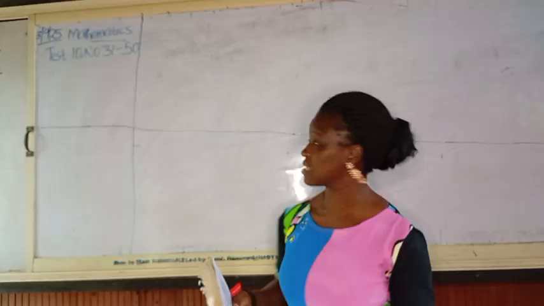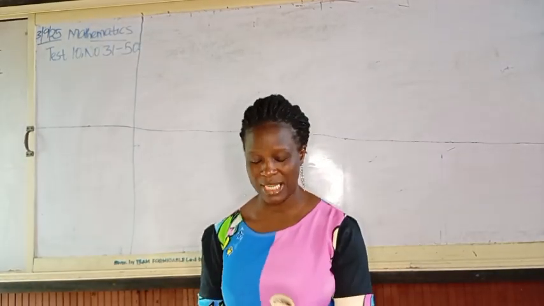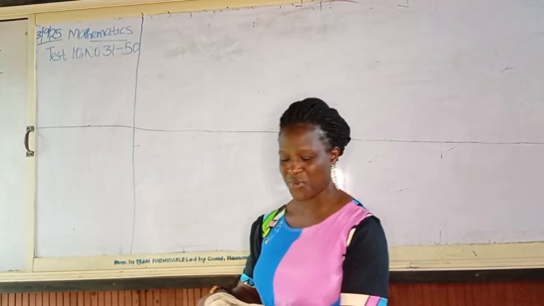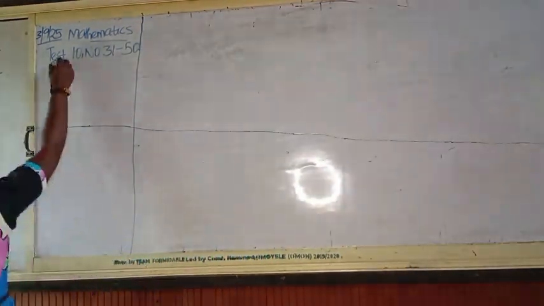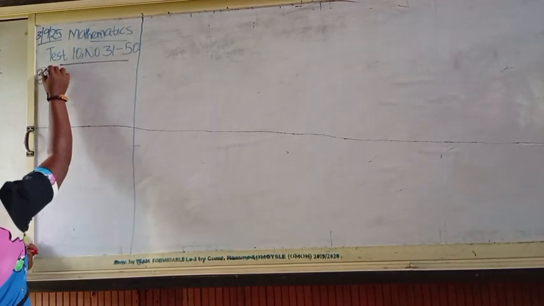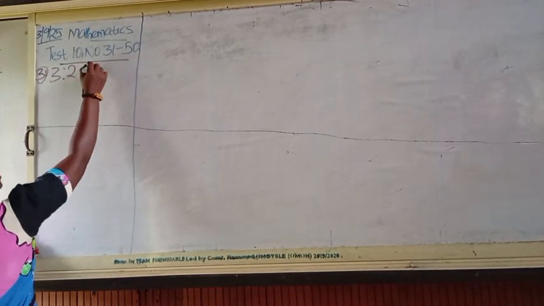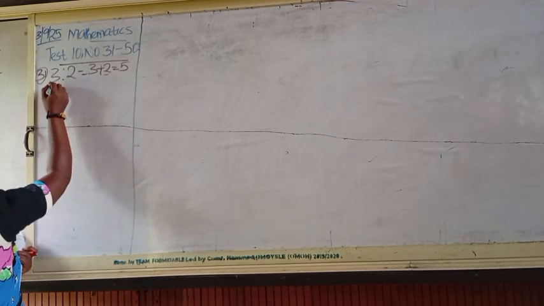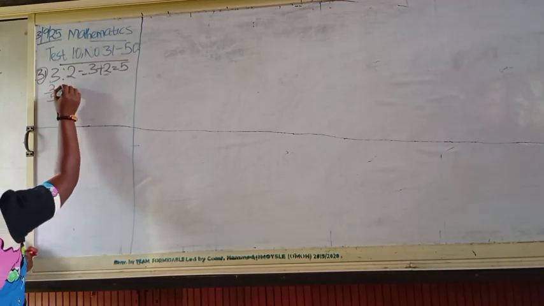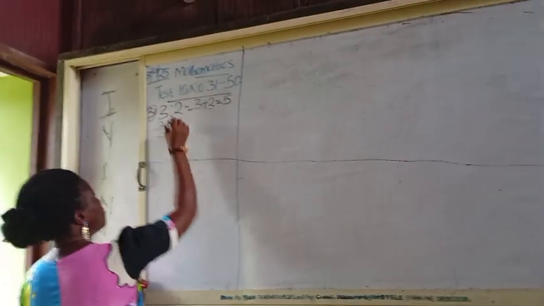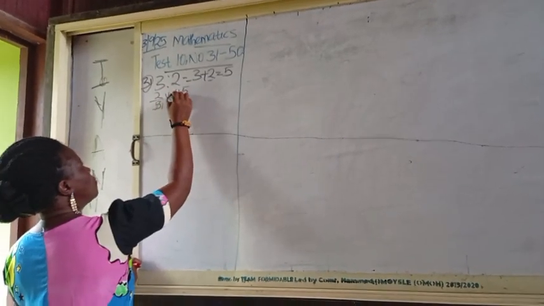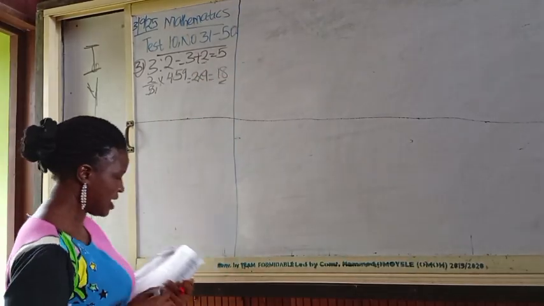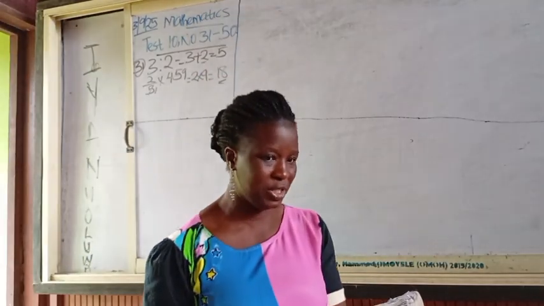So now we are on our test 10, question number 31. The first question says, if you share 45 in the ratio 3:2, find the smaller share. In ratio 3:2, the first thing you do here is 3 plus 2, which is equal to 5. Then we are to work with the smaller ratio, which will be 2/5 multiplied by the number given, 45. That will be 5 here 1, 5 here 9. That will be 2 times 9, which is equal to 18. So the smaller share there is 18, which is option D.